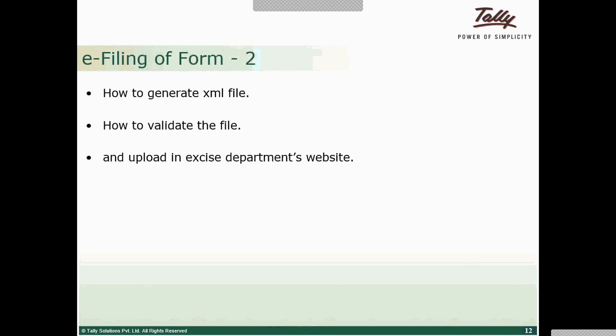The first step is the XML file should be exported from Tally. The second step is from the excise department website, the schema file should be downloaded. And the third step is using the XML editor, validator, the file should be validated and it should be uploaded to the department portal. So we should now see the step 1.